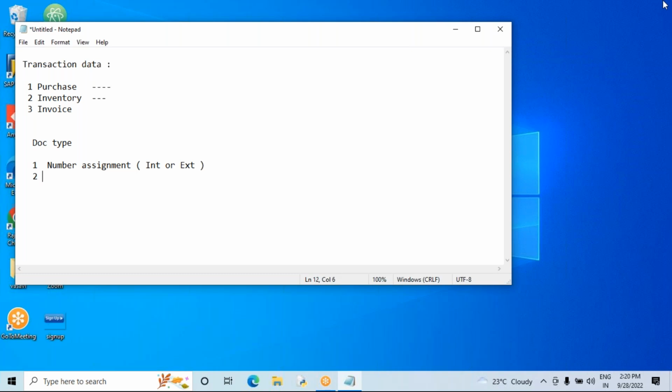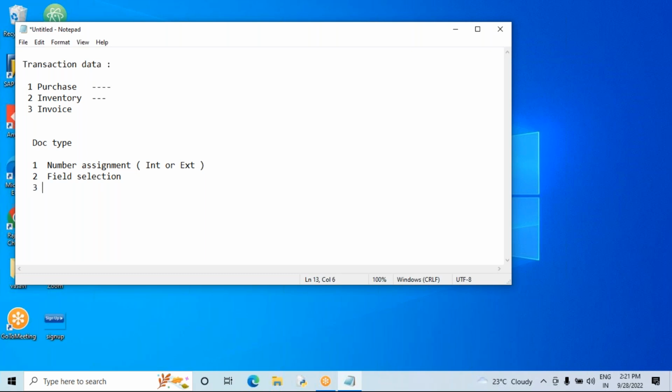The second one is the field selection, which is also controlled by the document type. What is field selection here? A particular field may require an entry. We observed in material master and vendor master that some fields are required entries, some fields are optional entries, and some are display entries or suppressed. In the same way, SAP has given some standard field selection keys, but based on the document type you can make changes, and this field selection key you need to assign to the document type.